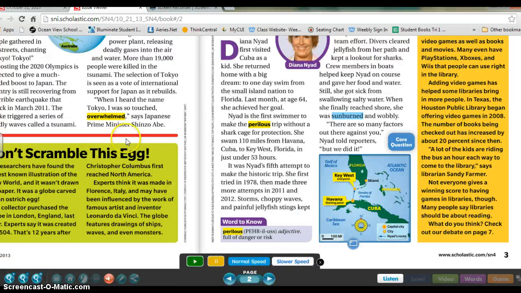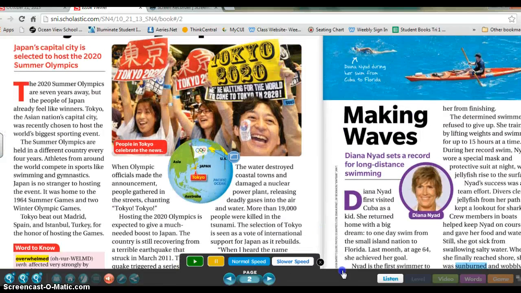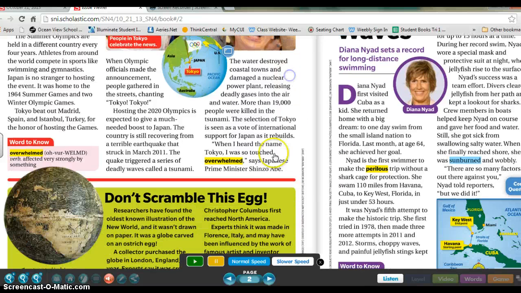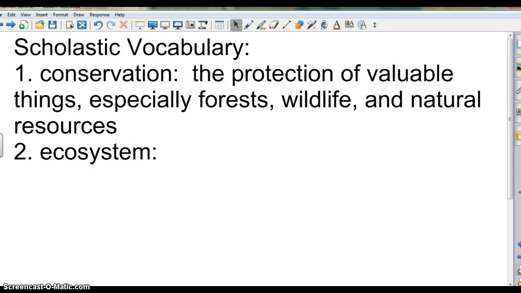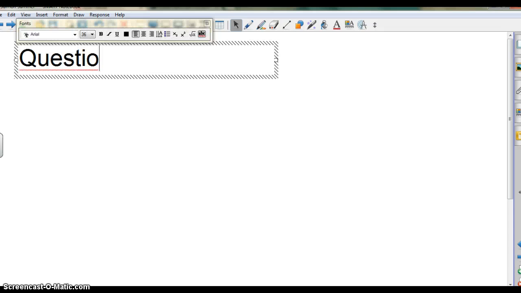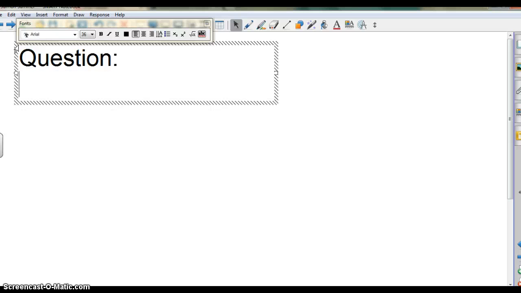Now, when you get to the end of one article, so let's say that you finished Tokyo's Olympic win, and you get to the end of it, then I want each person to pause, and I want each person to write down a question that they have about the article. Okay, so each person writes down one question they have about the article.